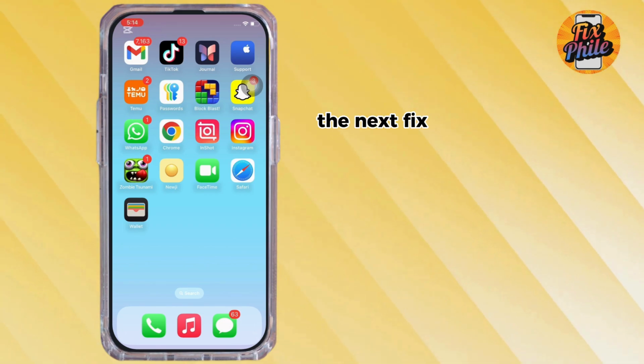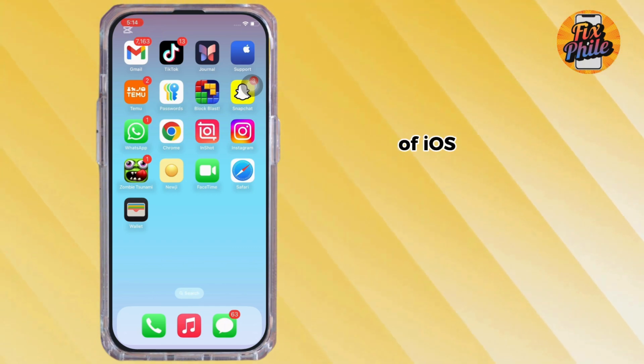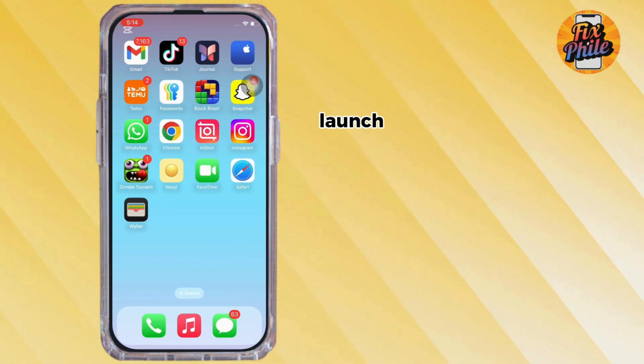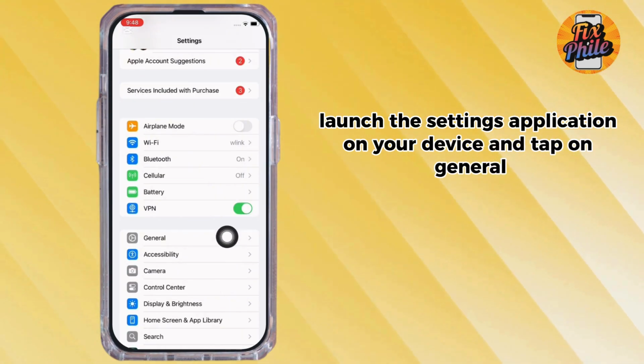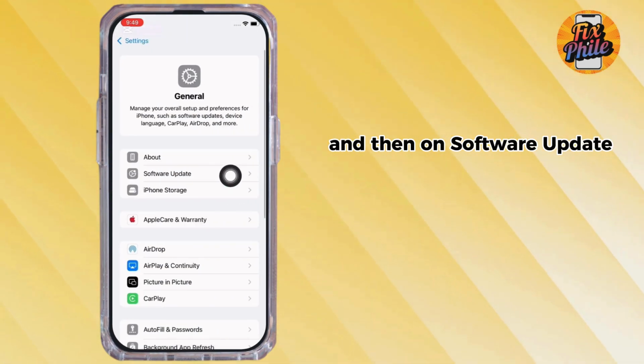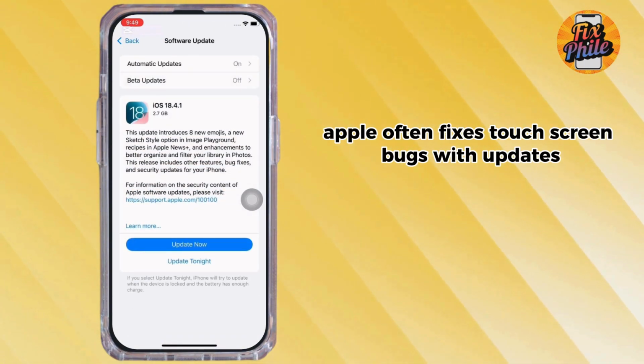The next fix is to make sure that you are using an updated version of iOS. To check, launch the Settings application on your device and tap on General and then on Software Update. Apple often fixes touchscreen bugs with updates.